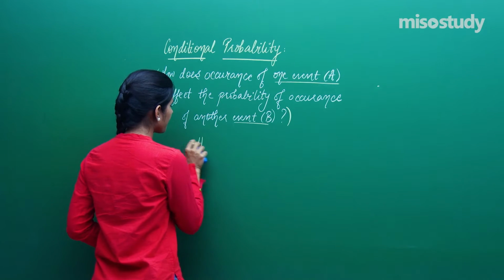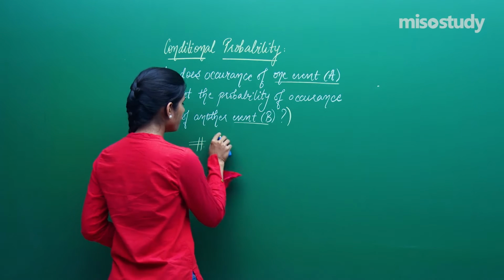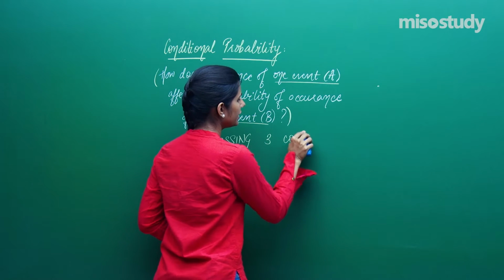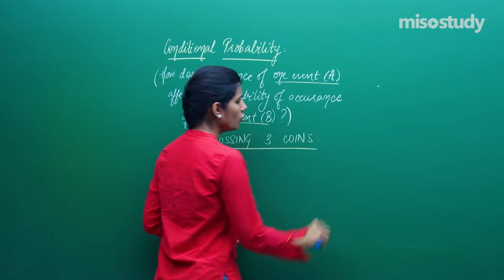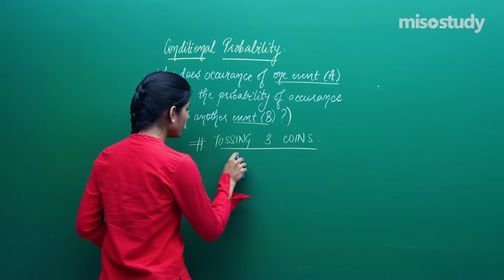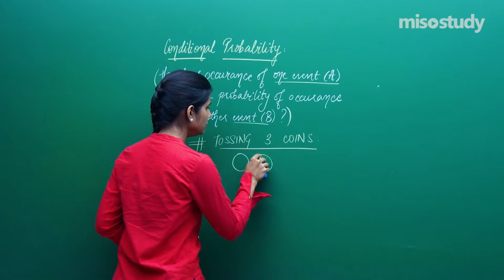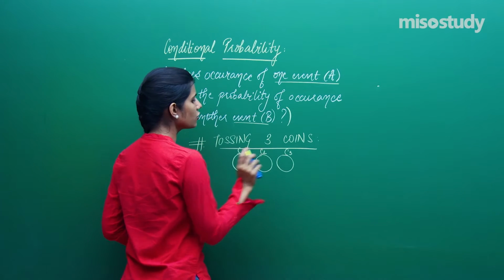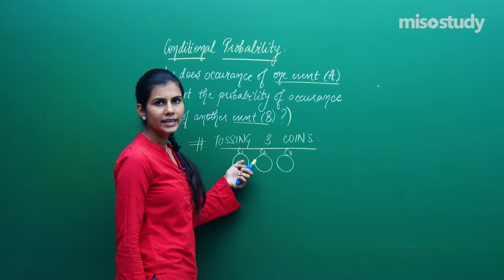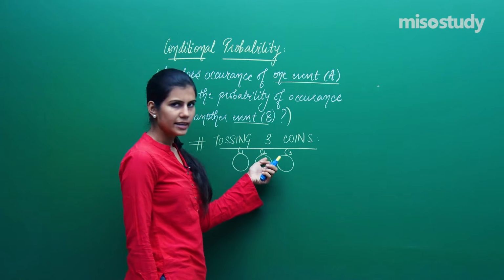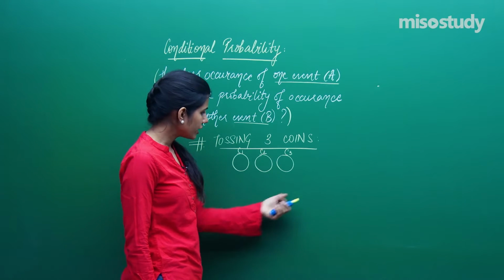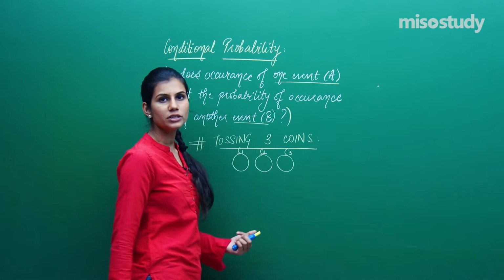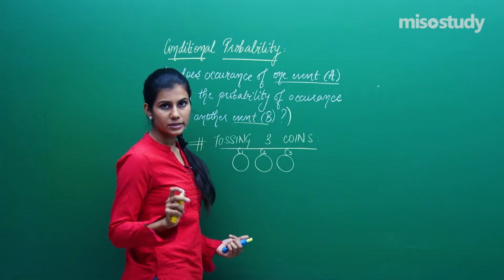I am saying, consider the random experiment of tossing 3 coins. Now you have already addressed this very random experiment. What is the sample space associated to it? When you have 3 coins with you, that's coin 1, coin 2 and coin 3. First coin can deliver a head or a tail as a possible outcome. Second can deliver head or a tail. Third can deliver head or a tail. So in all, they are going to deliver 8 possible outcomes. When you toss all these 3 coins together, they are going to deliver you 8 possible outcomes.